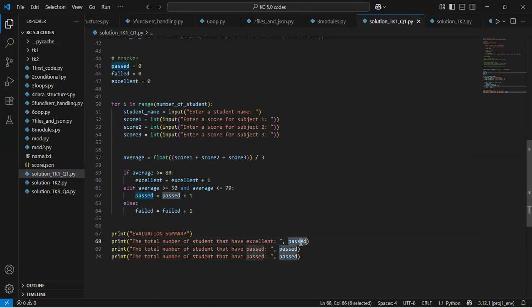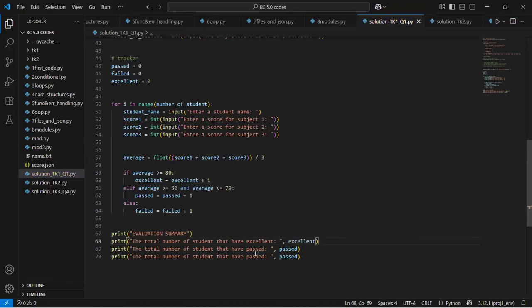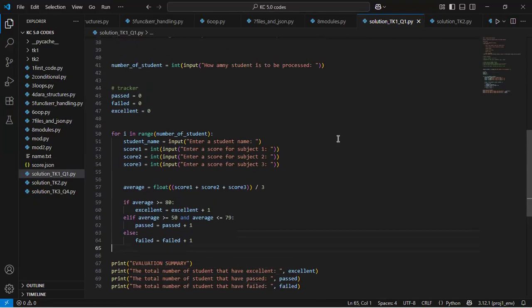And then I'll put excellent there. And then passed, and then failed. And then I'll come here and then I'll say failed. All right, so that is basically that for our task.